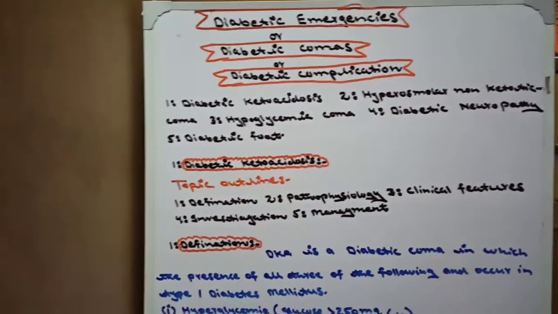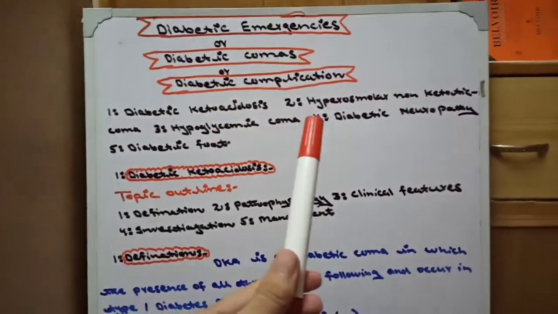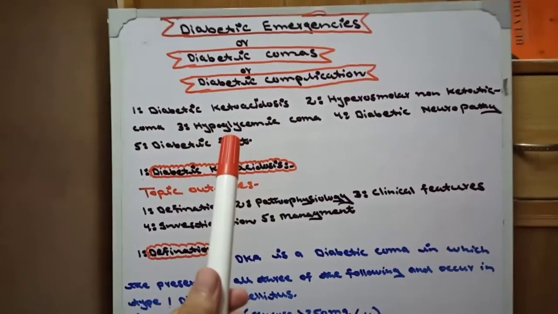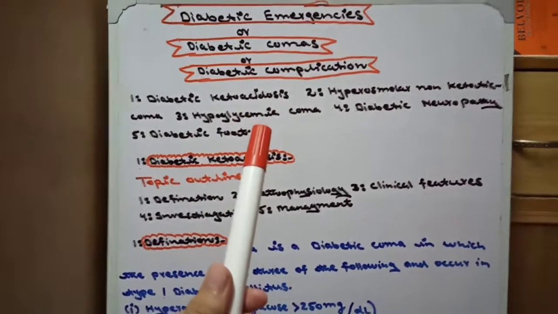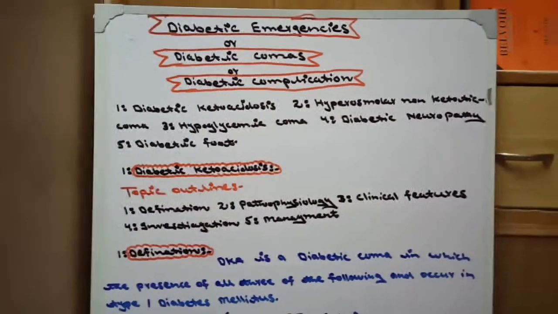Clinically it is very important because in diabetic ketoacidosis the patient goes into coma, in hyperosmolar non-ketotic coma the patient goes into coma, and in hypoglycemic coma the patient goes into a coma state. Therefore, this topic is very important.